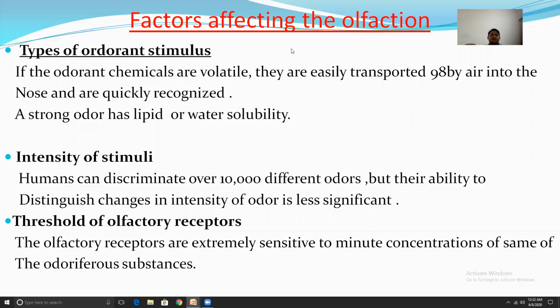Factors affecting olfaction. Type of odorant stimuli: if the odorant chemicals are volatile, they are easily transported by air into the nose and quickly recognized. A strong odor has lipid and water solubility. Then, intensity of stimuli.